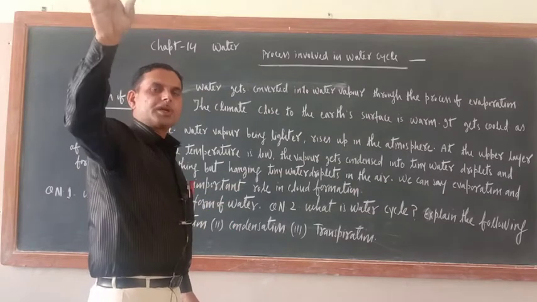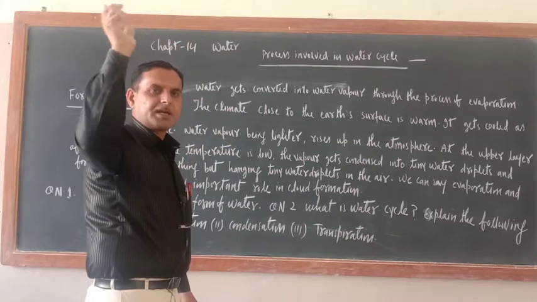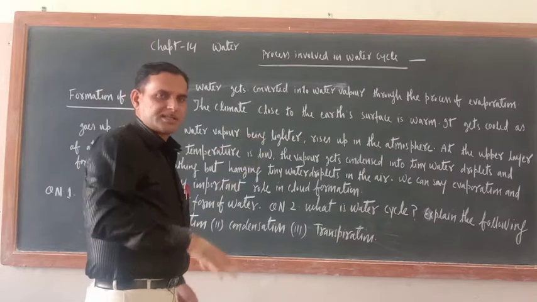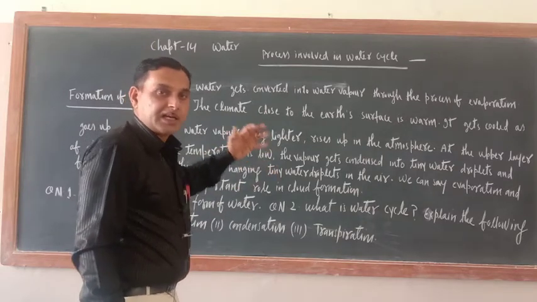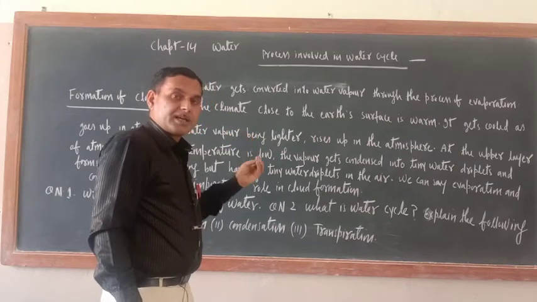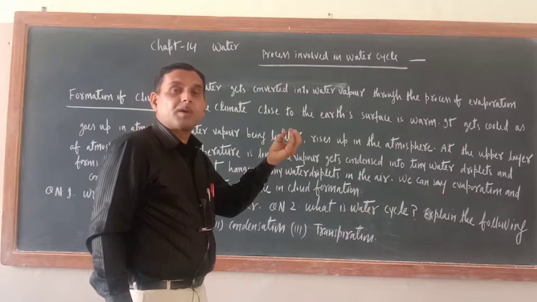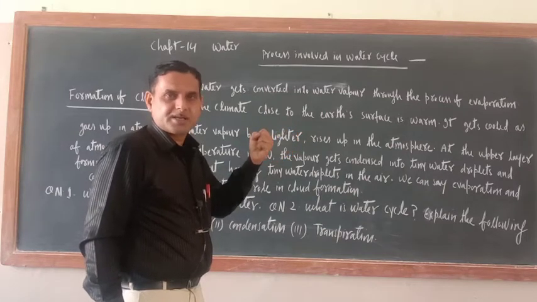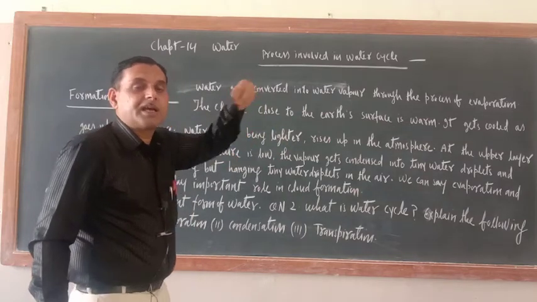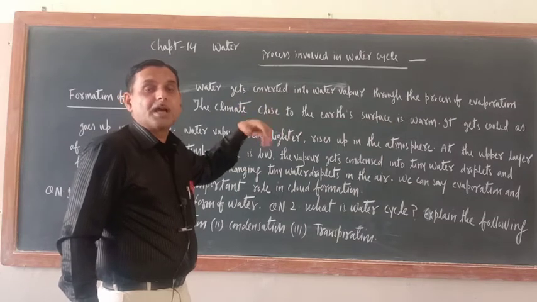In the upper air, temperature is less, so those water vapors get condensed. When they condense, they will be present in the upper atmosphere in the form of tiny water droplets. And these hanging tiny water droplets in the air are known as clouds.